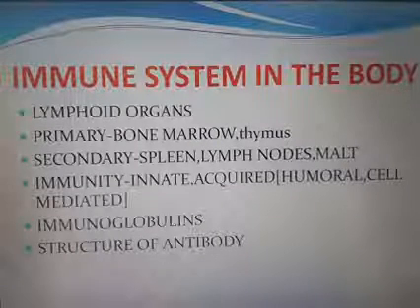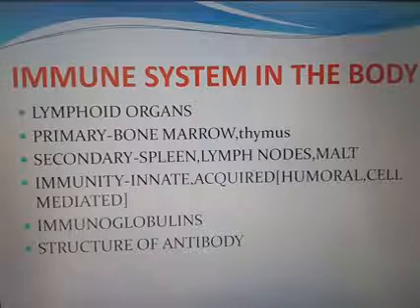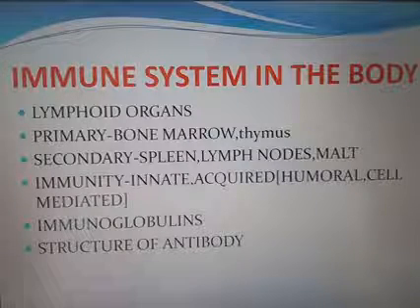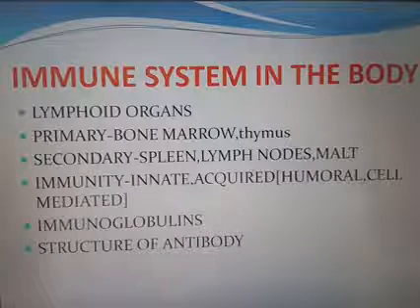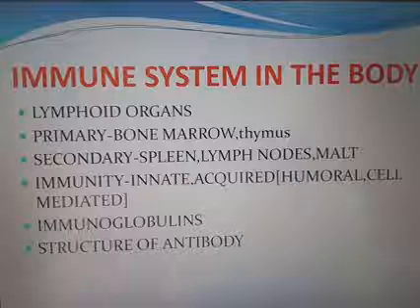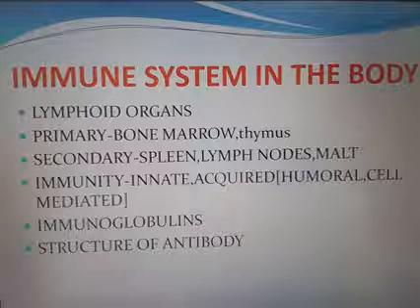IgD forms 1-3% and serves as a receptor site on the surface of the B cells, meaning B lymphocyte cells. Then IgE. IgE reactions occur with allergic reactions. It is never found in blood. So these are the 5 types of immunoglobulin.